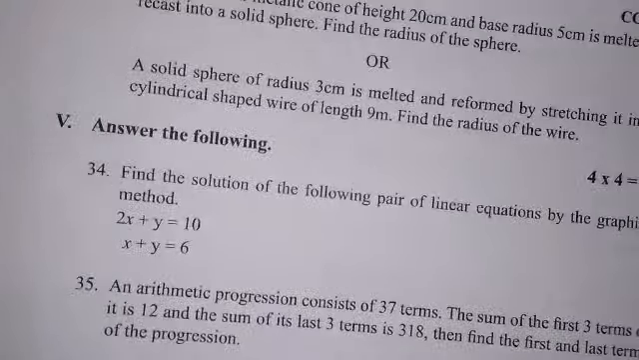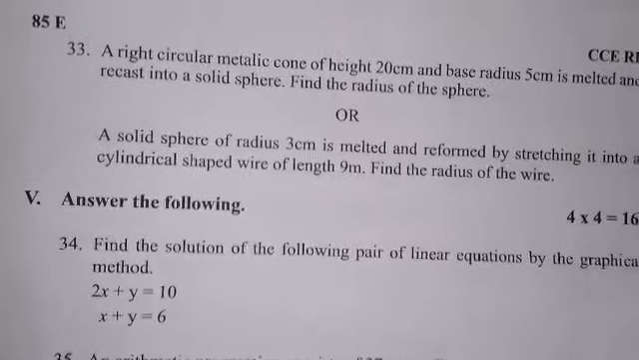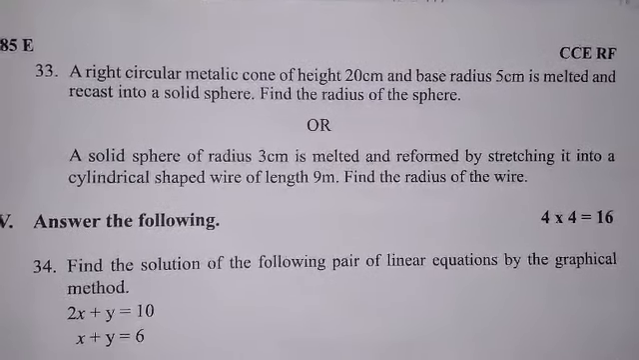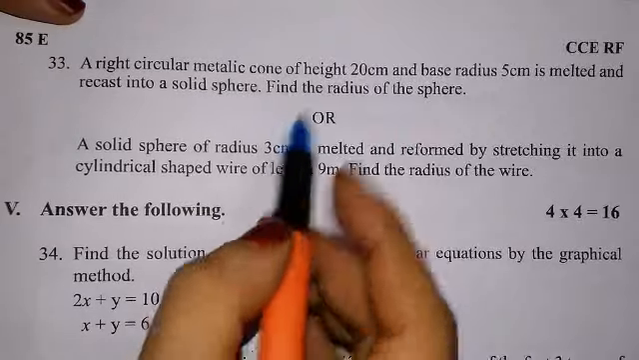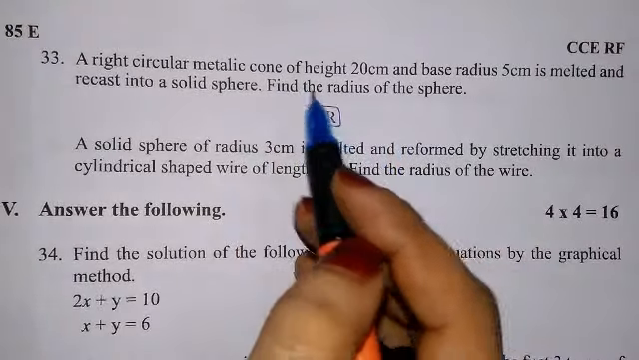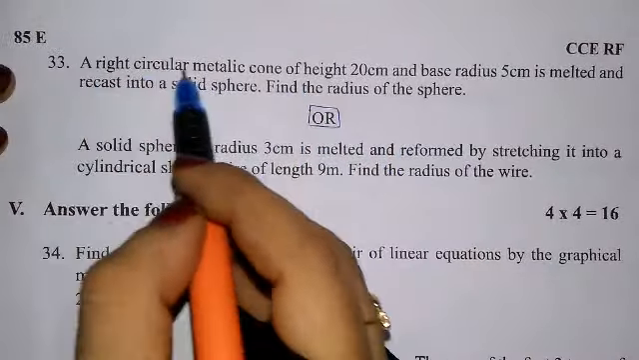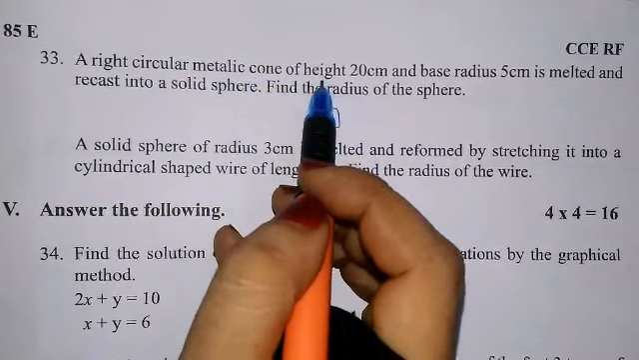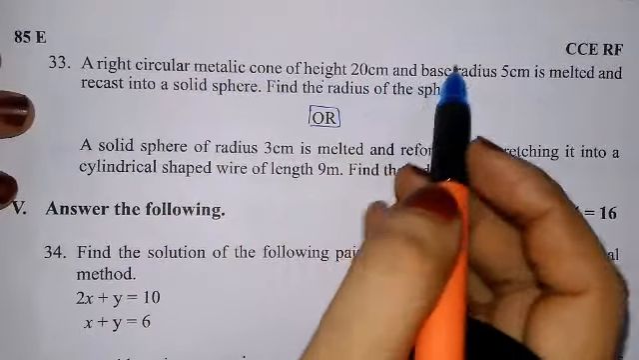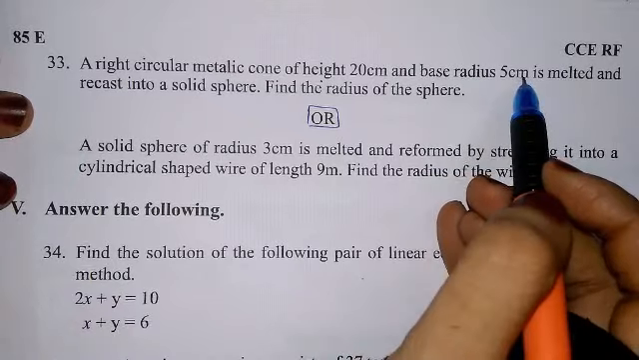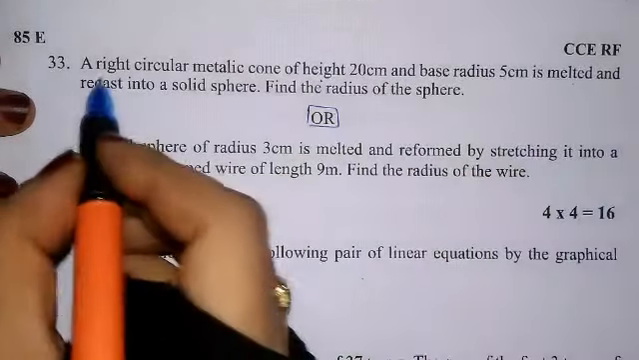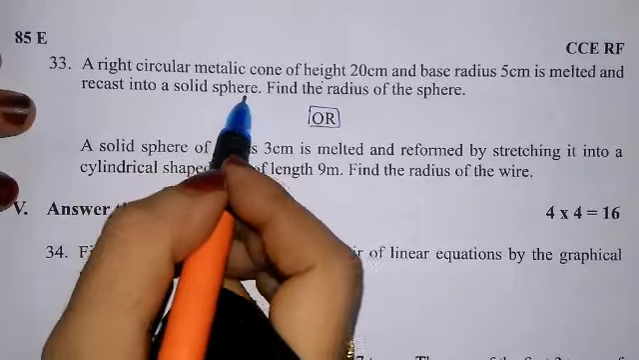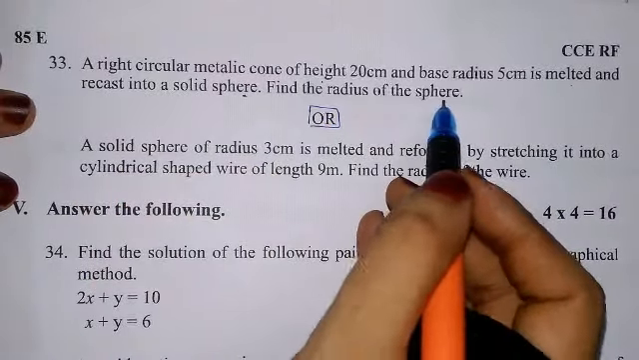Now let us see the next question. Question number 33, which is a very important question. Okay, this is the question from chapter surface area and volume. Here 2 questions they have given and they have given choice. Let us find. First one, a right circular metallic cone of height 20 centimeter and base radius 5 centimeter is melted and recast into a solid sphere. Find the radius of the sphere.